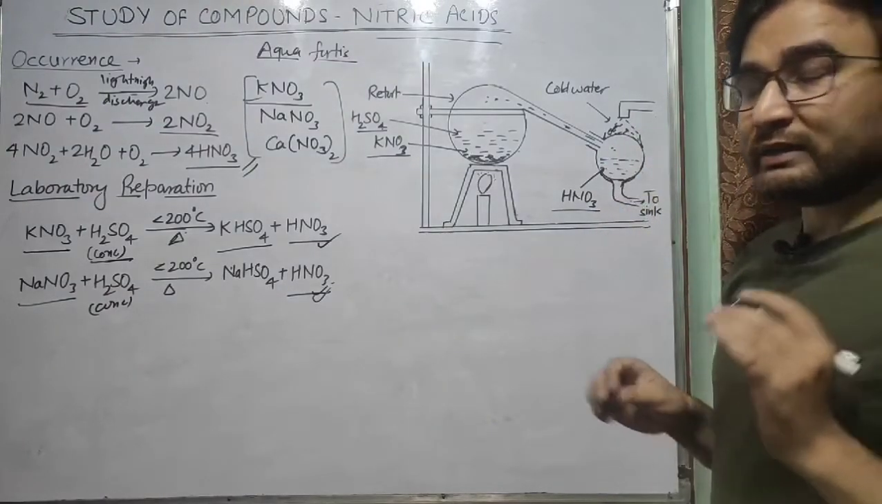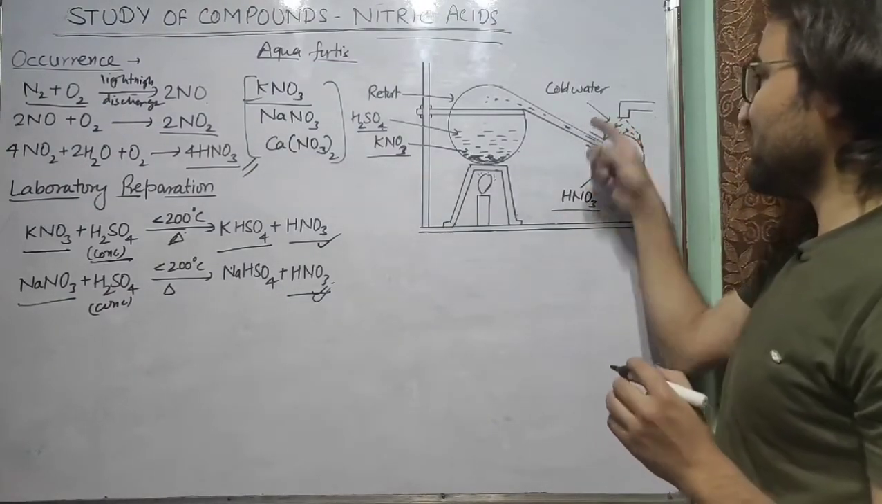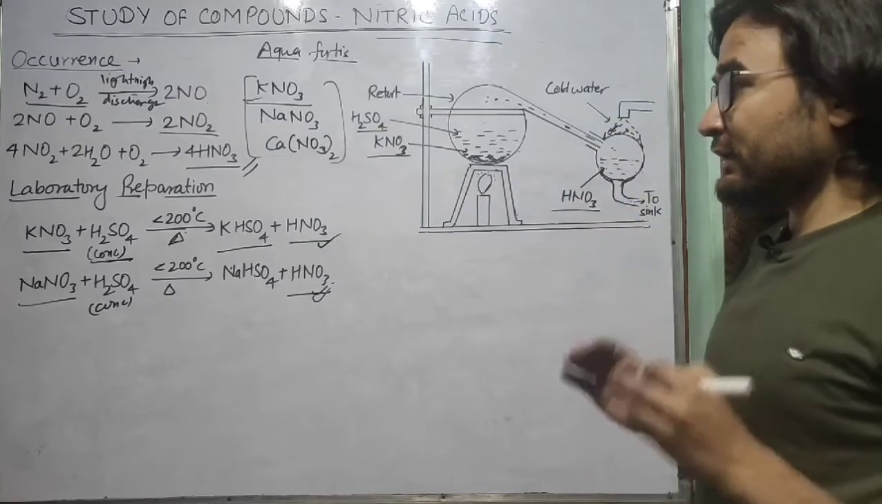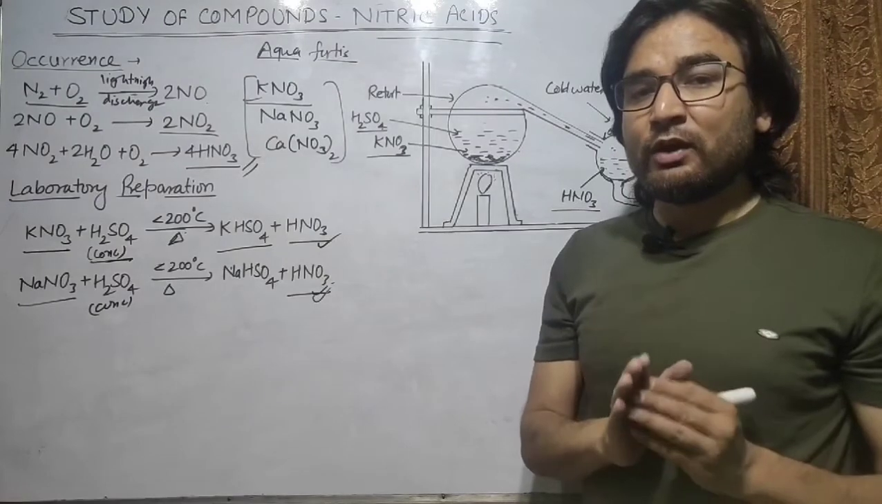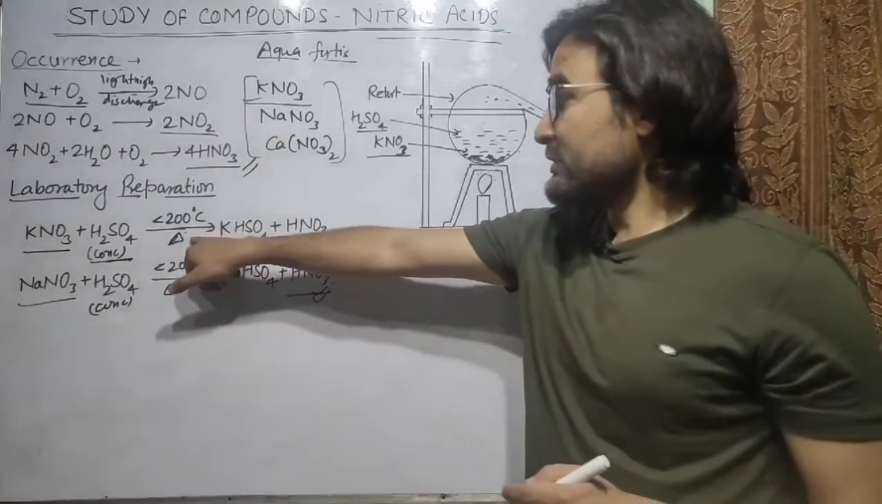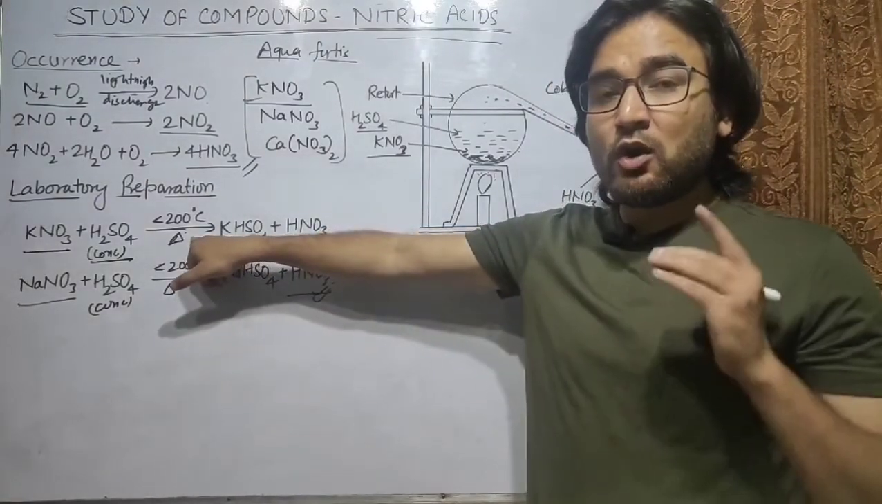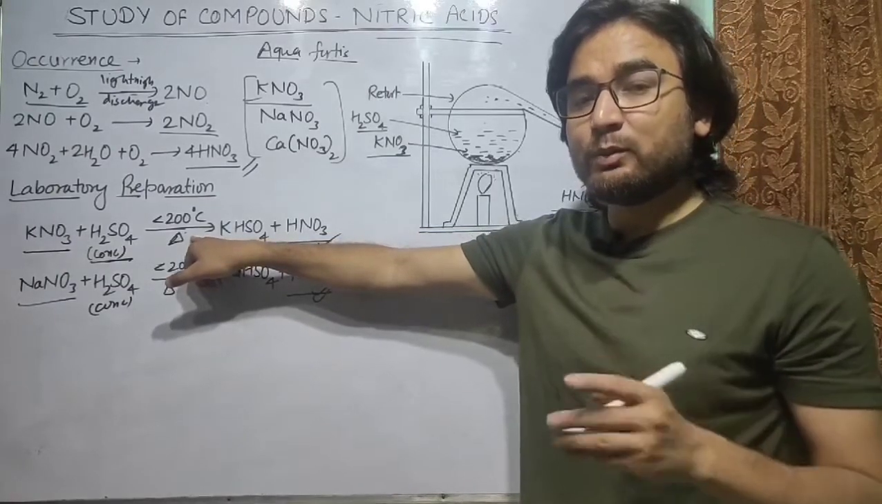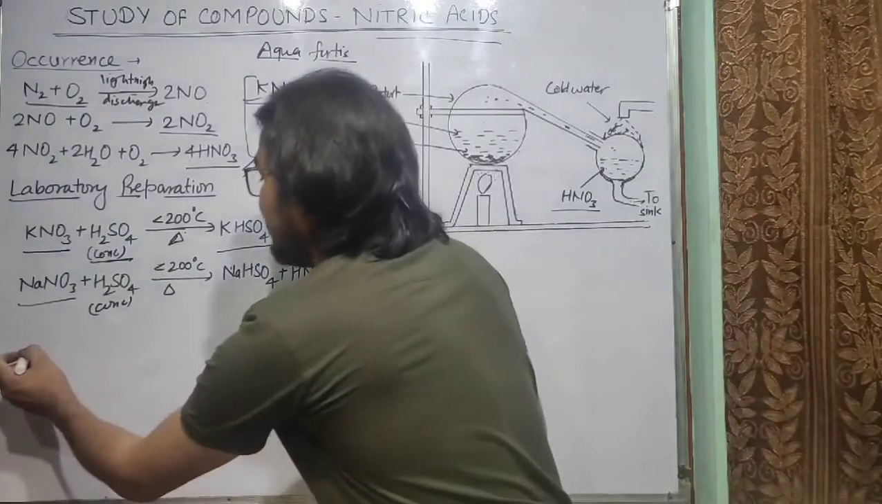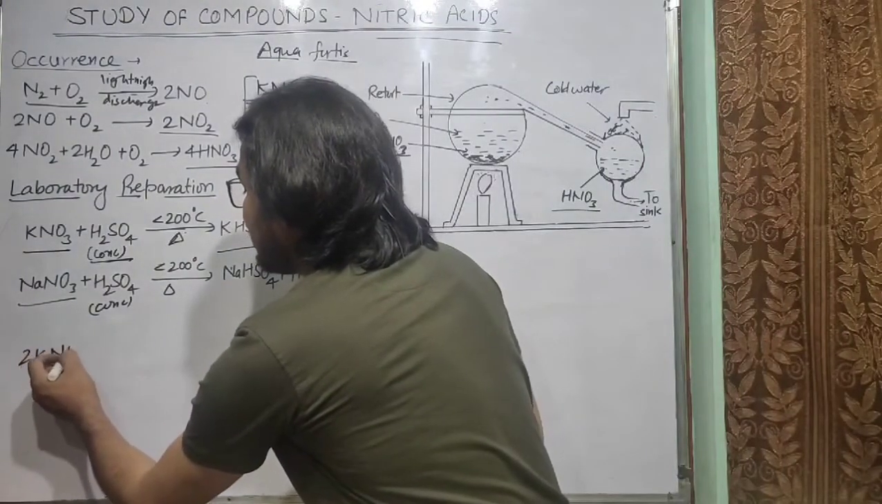And how do we condense it? By applying the cold water. So you can see the complete process. Now there are some precautions that you have to take. One is the temperature. Temperature should always be less than 200 degrees Celsius, because if the temperature is above 200 degrees Celsius, then this reaction will take place.